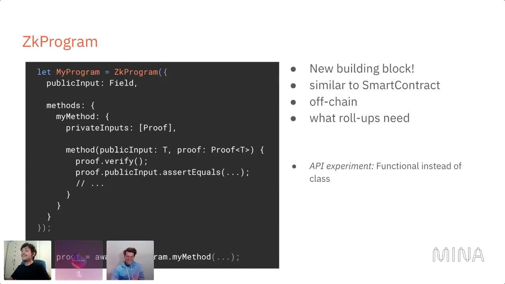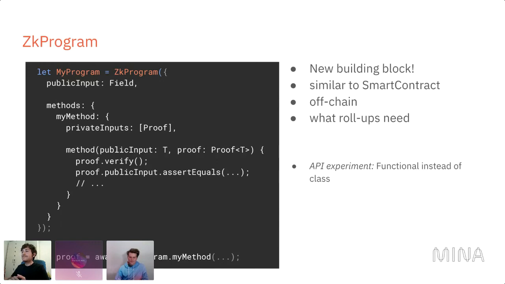API names are subject to change. We're actually interested in your feedback on this new API. This is also a bit of an experiment because, as you see, it's not a class this time. It's a function, because we wanted to try out how that feels.